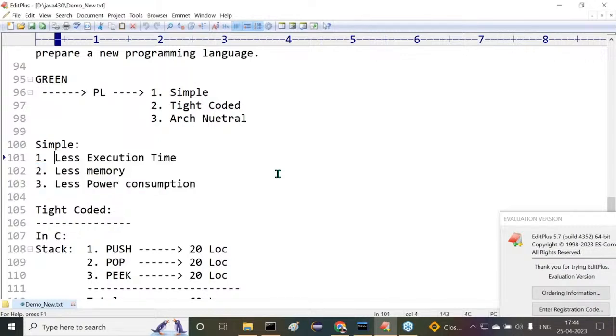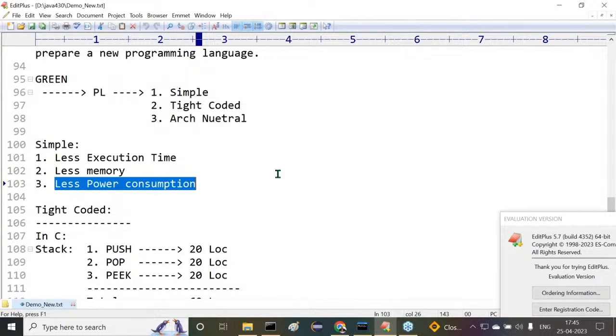Now tell me, what is the impact of less execution time? I've given some points here. If the execution time is less, the performance of the end product will increase or not? Next, if the end product has less memory, automatically the cost of the product will be reduced or not? Next, if the power consumption is lower, the maintenance cost of the end product will be reduced. These are the impacts of all these features.